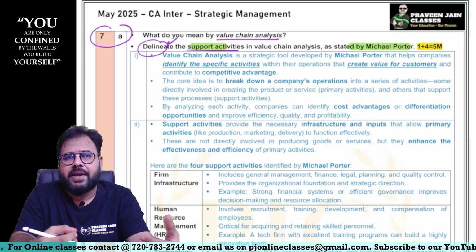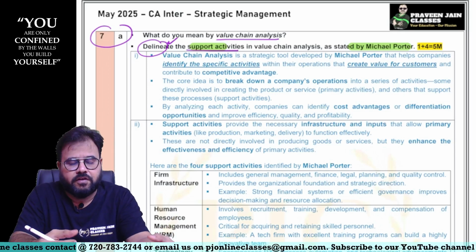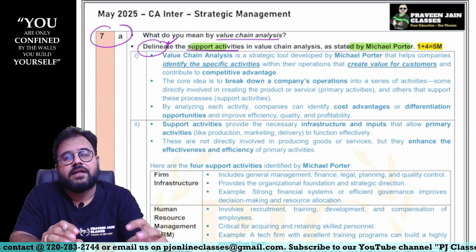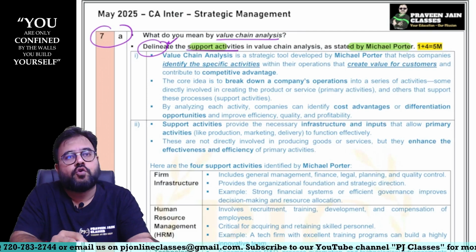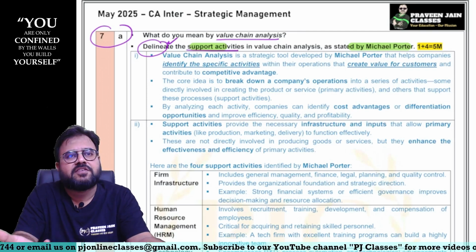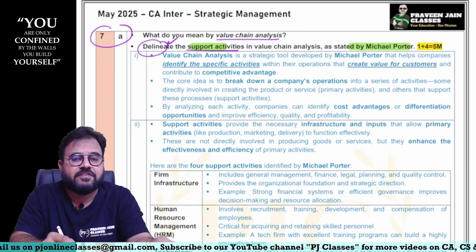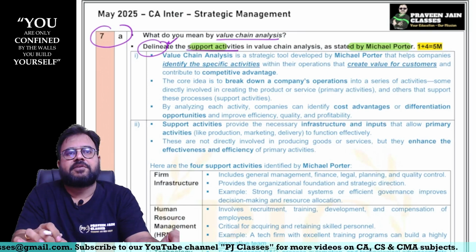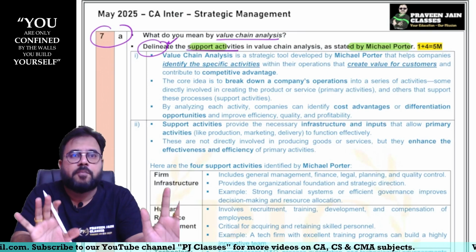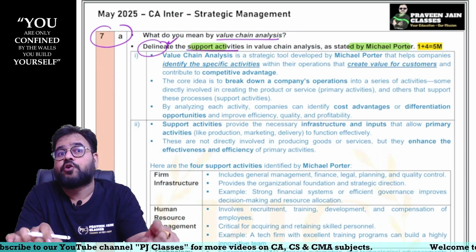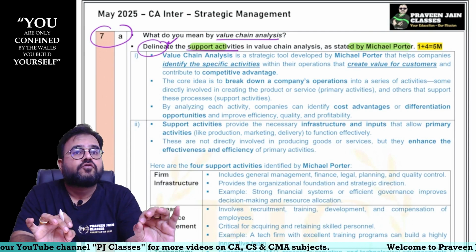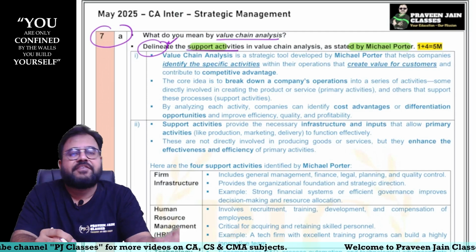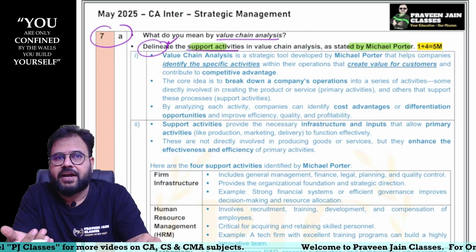When Michael Porter introduced this concept, he said that business is nothing but a collection of business activities. So we have to ensure that every activity in the business is adding value. That is the most important thing, and adding value to whom? Customers. So we have to find out which activity is adding value and which activity is not adding value.